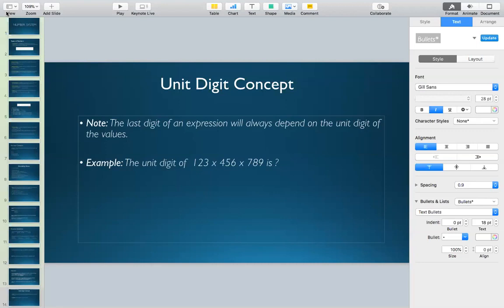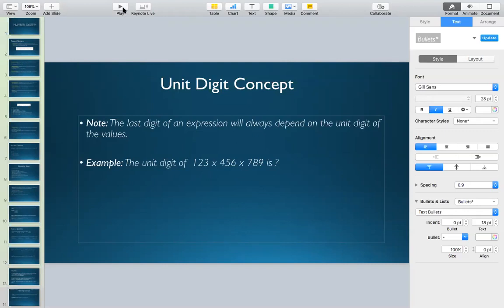Clear? Let's say you have two numbers, 1234 and 4567. If you are asked to find the unit digit of 1234 into 4567, you simply need to take the last digit of 1234, which is 4, and the last digit of 4567, which is 7. You just need to multiply 4 into 7, which is 28. Definitely 8 will come in the last digit. We cannot say that 2 will come in the tens place, but we can definitely say that 8 will come there in the last digit. Okay, so I believe you got it, Durgesh. Thank you.